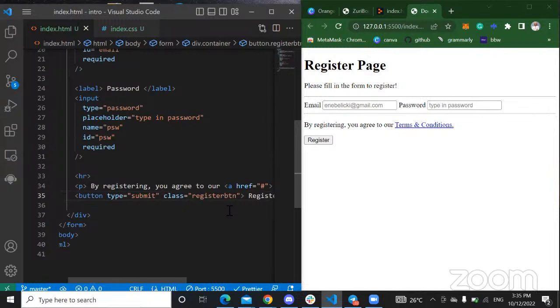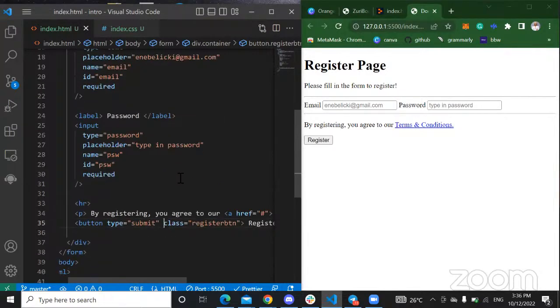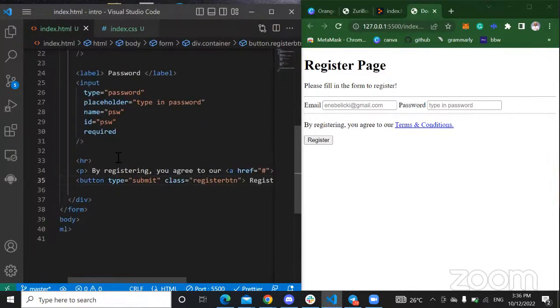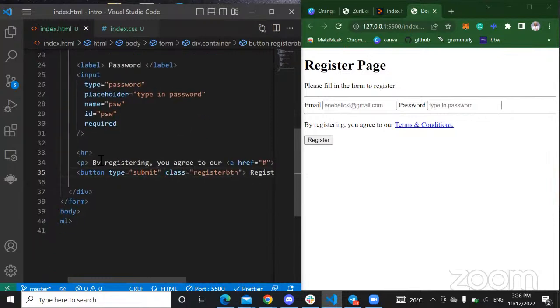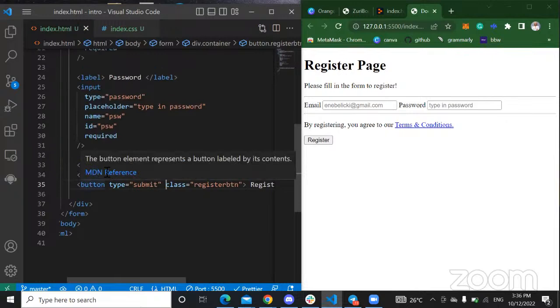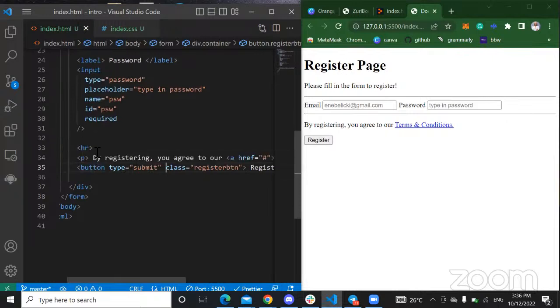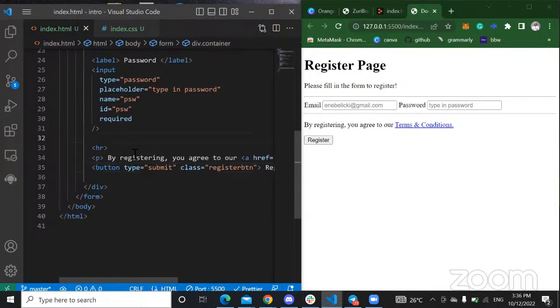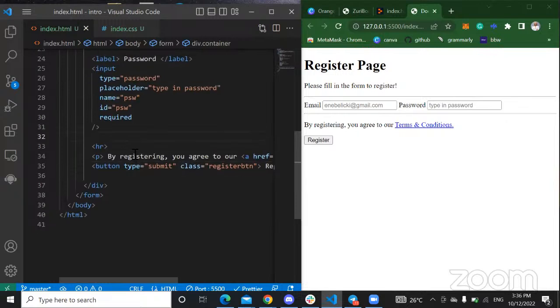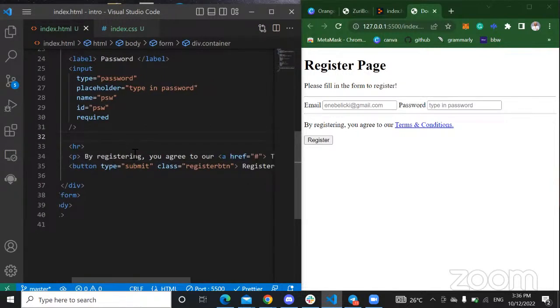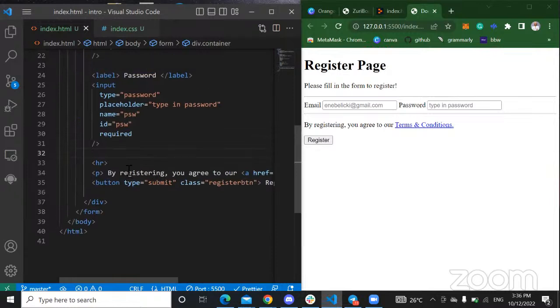Yeah, and we are close. So we have a form right here, and let's give our form a design. Since this is the footer of my register section, I'm just going to, okay, there's no need for that. So we have this, this is okay.